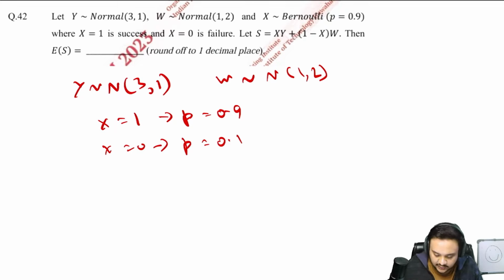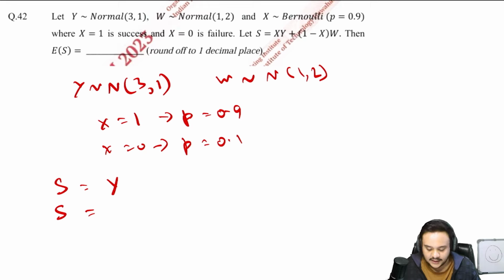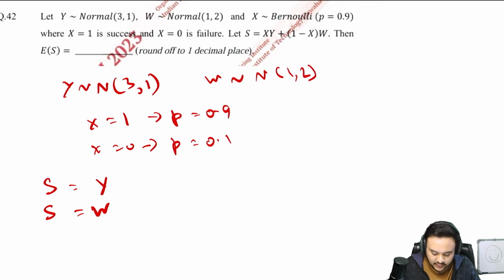When x is 1, S will be y, right? So with the probability of 90%, there is a 90% chance that S is just equal to y. Because x is equal to 1, this will become 0. Similarly, when x is equal to 0, S will be equal to W, right? That is how interesting this question is, and instead of just expanding this and solving, that is where you would have made the mistake. That is why writing down the data first of all is key. Okay, so this is what you have.